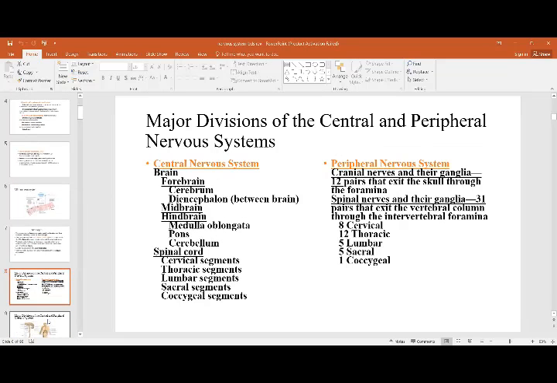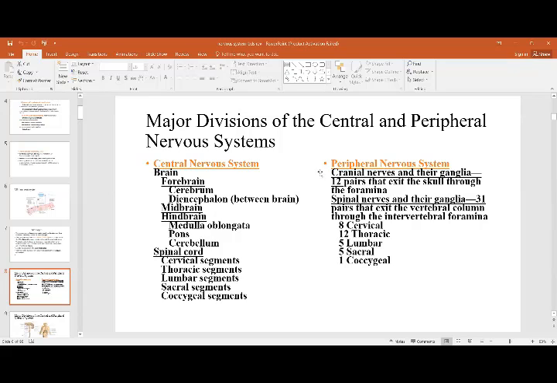Then how do you divide the major divisions of the central and the peripheral nervous system? That is basically the two ways in which we can divide the nervous system. The central nervous system lies in the midline and contains the brain, that is forebrain, midbrain, hindbrain, and the spinal cord. The forebrain develops the cerebrum and the diencephalon, that is the thalamus, hypothalamus, epithalamus. Then you have the midbrain and the hindbrain, that is medulla, pons, and cerebellum.